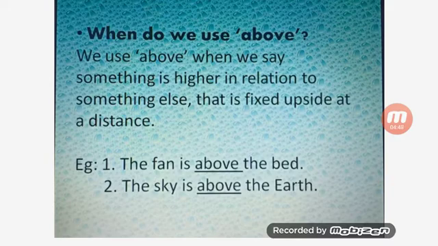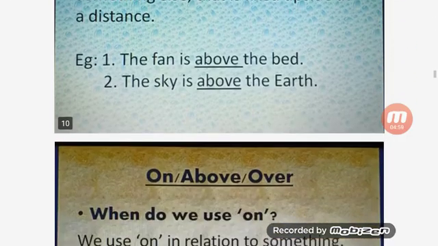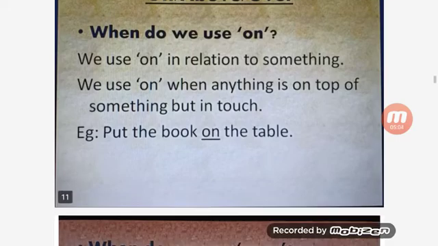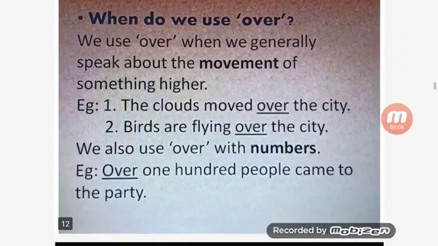Here, the fan is higher in relation to something else, and it is fixed at a distance. The sky is above the earth. Next, when do we use over?